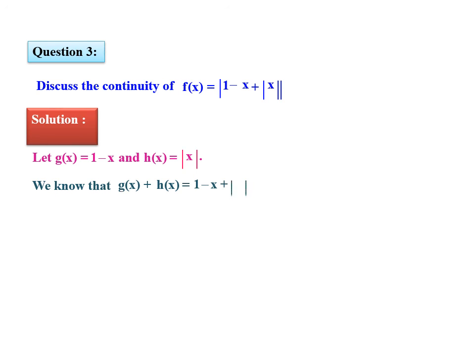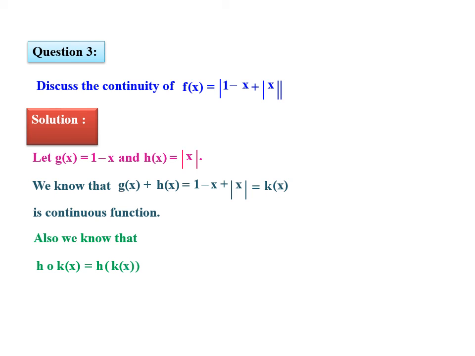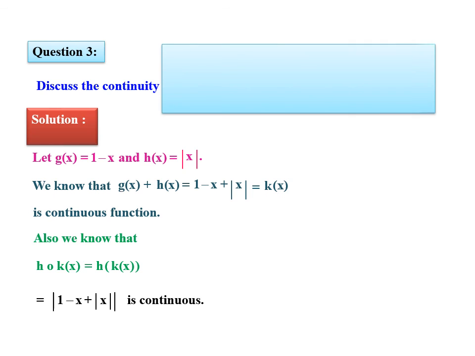So 1 minus x plus mod of x is equal to k of x, a continuous function. Also we know that h composition k of x is equal to h of k of x, which is equal to 1 minus x plus mod x, is a continuous function.